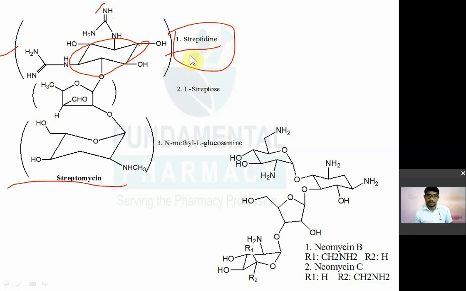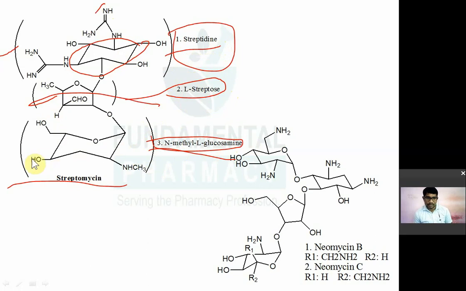Second part is a sugar molecule, that is L-streptose. This is the part, L-streptose is a sugar molecule. And the third part is nothing but the glucosamine, an amino sugar. So N-methyl-L-glucosamine. Yeah, amine है इसलिए glucosamine. So it is L-glucose and N-methyl glucose. So streptomycin has 3 structural components.